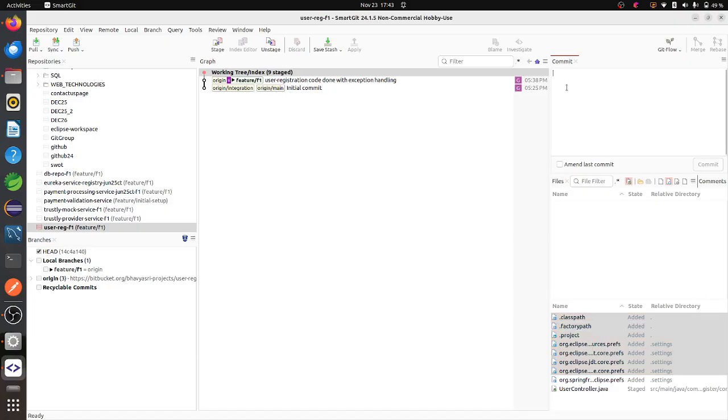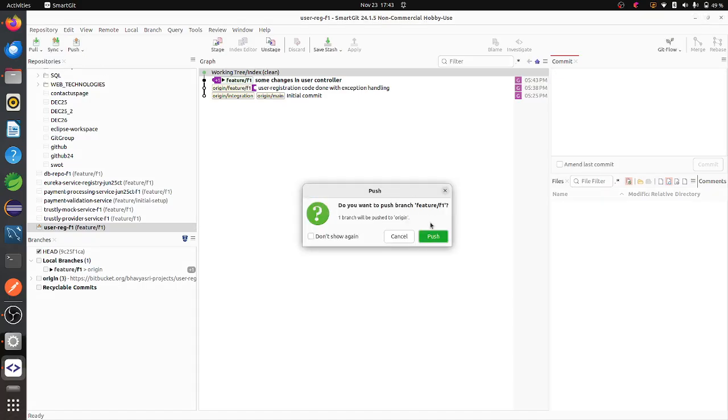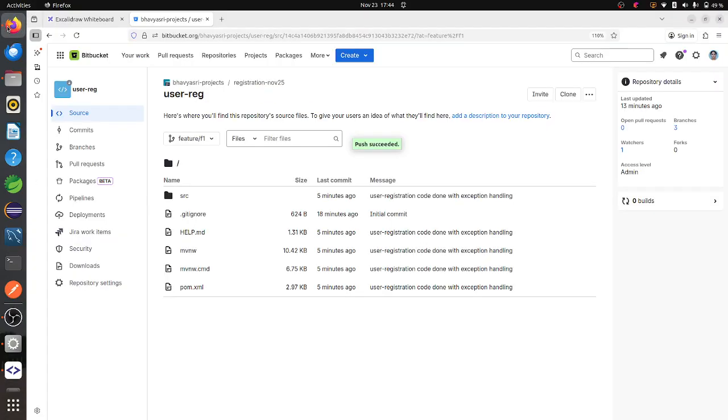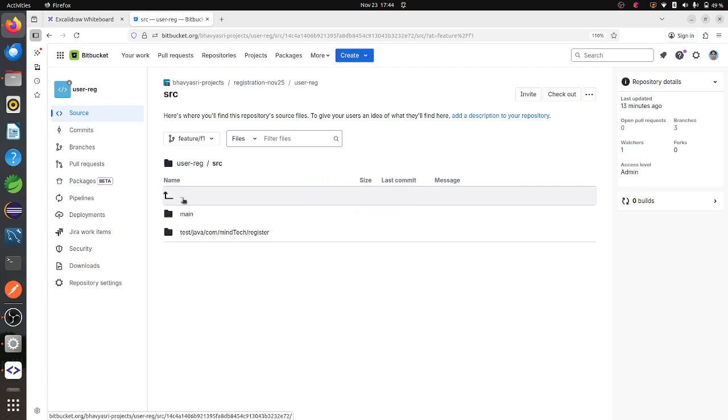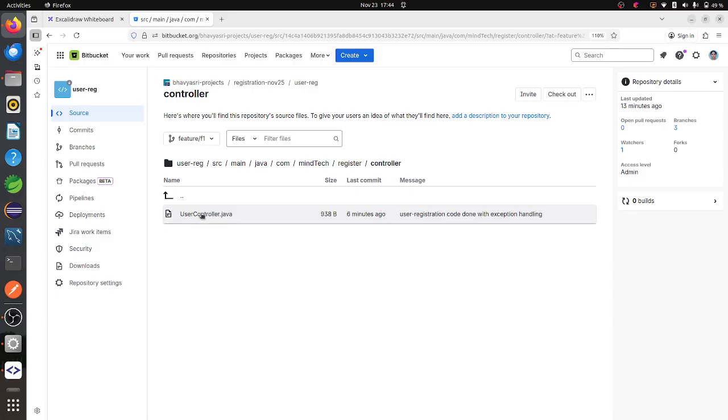Now again I'll write some changes in user controller. I have to give one message because they can understand by seeing this message. So I have done commit again, and now I want to push to the feature branch, push it. Now I'll see whether it is reflecting there or not in the Bitbucket. So I'll go to the source. Inside that main is there, and here controller, user controller.